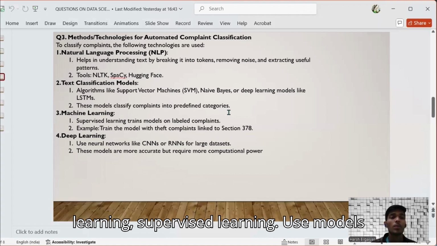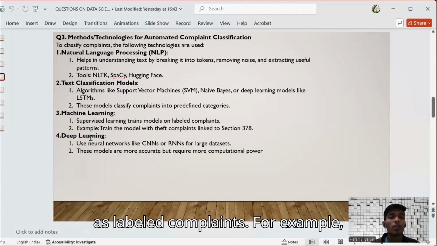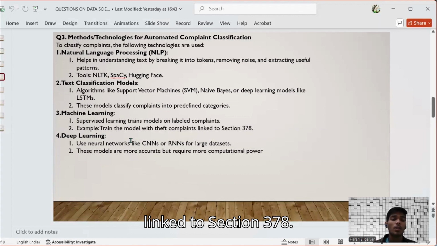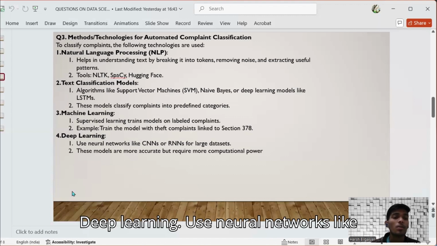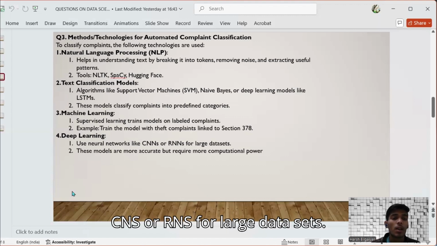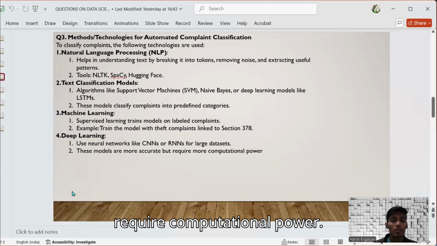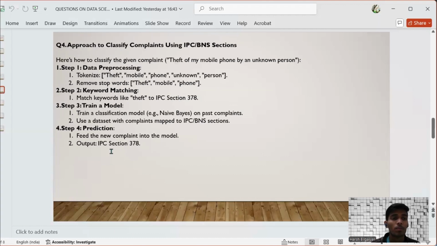Machine learning. Supervised learning trains models on labeled complaints. For example, train the model with theft complaints linked to Section 378. Deep learning: use neural networks like CNNs or RNNs for large data sets. These models are more accurate but require computational power.